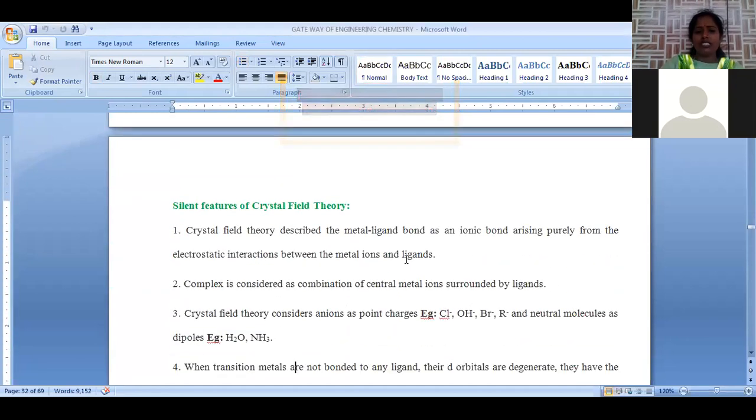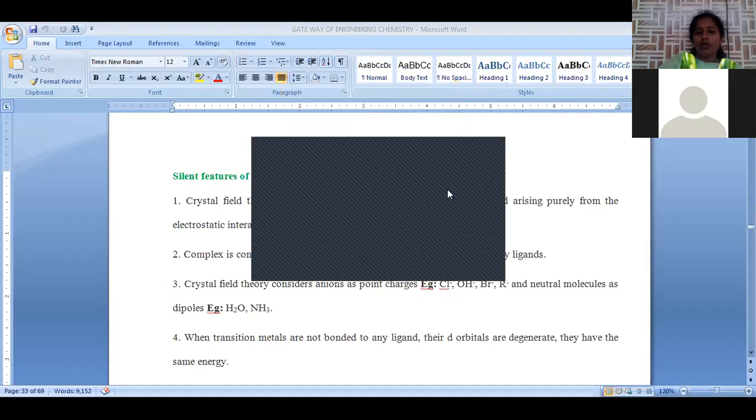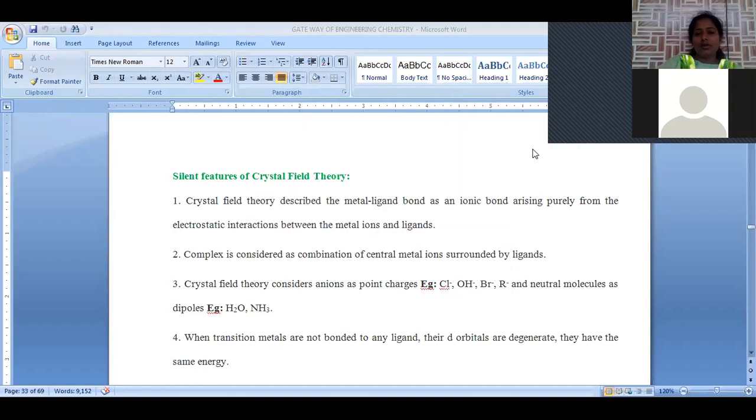Now let us see what are the salient features of crystal field theory. Already we know crystal field theory mainly deals with the bond between metal and ligand. The metal is considered as a Lewis acid, as well as the ligand is considered as a Lewis base, where an electron pair is donated. When the ligand is negatively charged, those are called point charges. If the ligand is neutral in nature, those are called point dipoles.